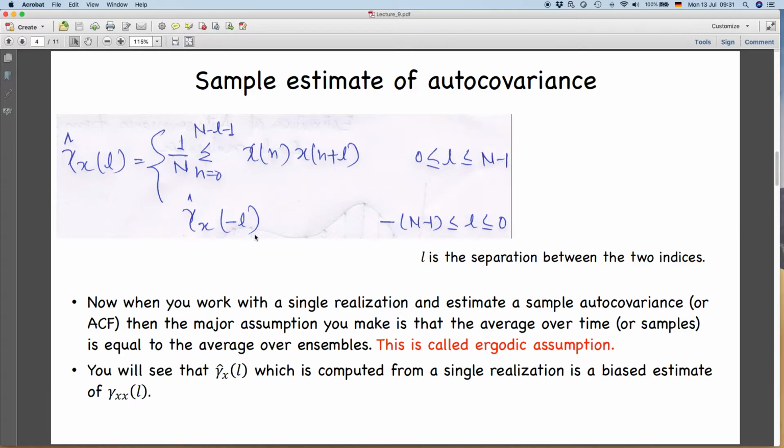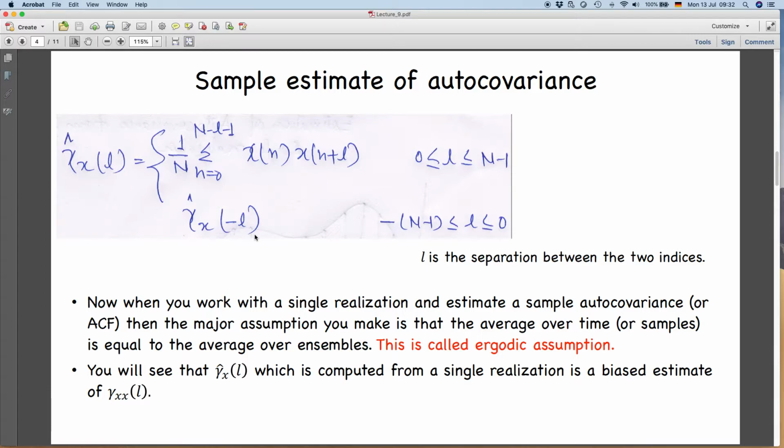The ergodic assumption, as you have seen before, is that the time average is equal to the ensemble average. So your statistical properties are the same in the time domain and over the ensembles or realizations. So you invoke an ergodic assumption.